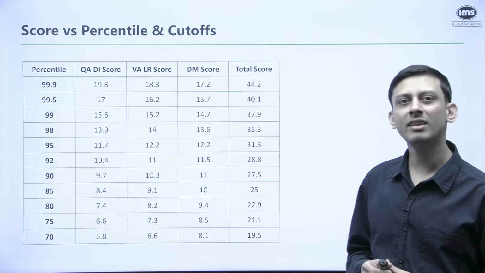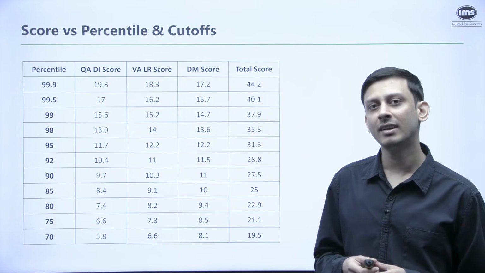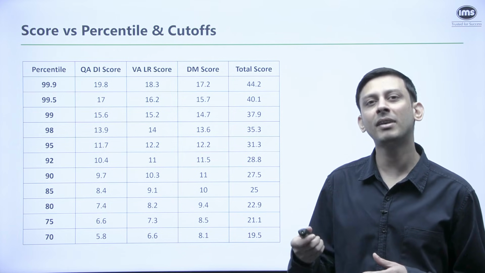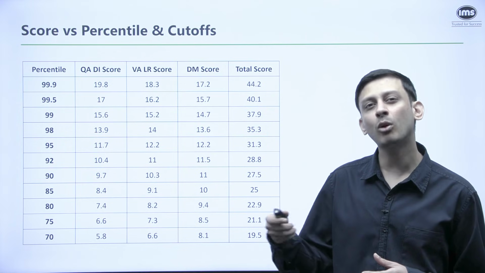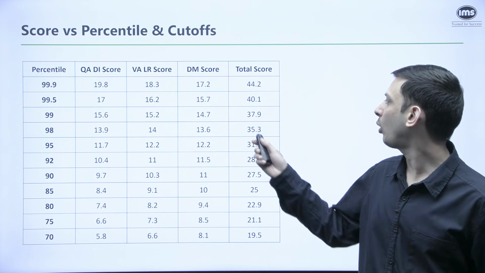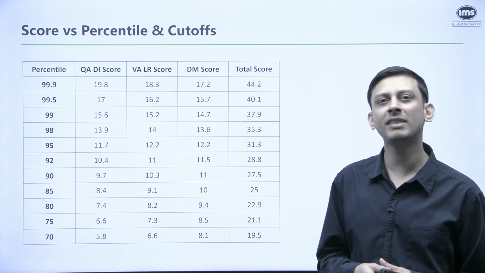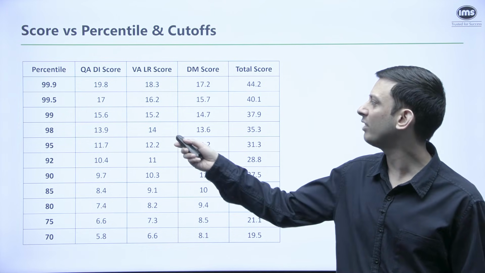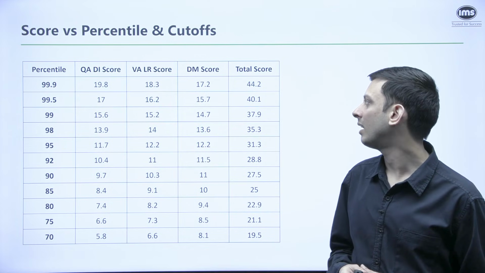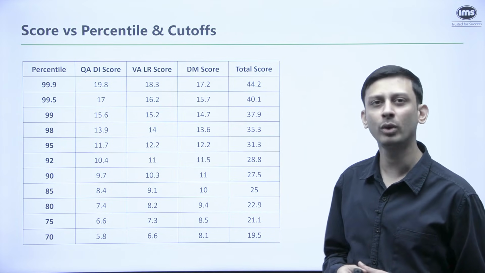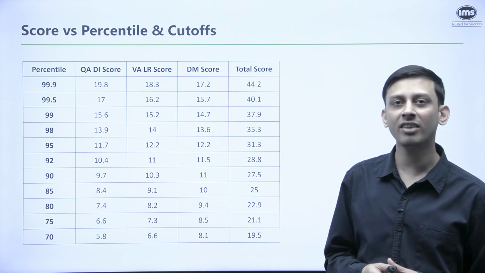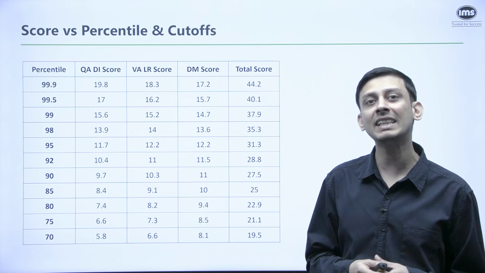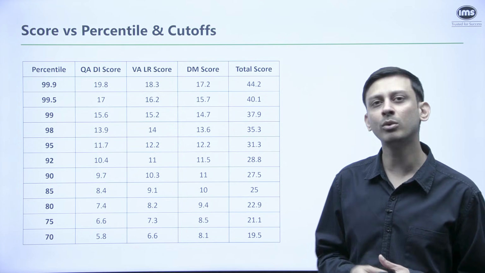And of course, if you are targeting a higher percentile, which you should be in every section as well as overall, for example, a 99 percentile, because the higher the percentile, higher the chances of getting the call and also converting the call later. So overall for 99 percentile, the score required should be somewhere around 37.9, somewhere around 38 approximately. And in each section you can see quant would be 15.6, VLR 15.2 and DM 40. So if you are very strong in all the sections or if you're very strong in any particular section, a good score will be around 15 in any section and overall somewhere around 30.